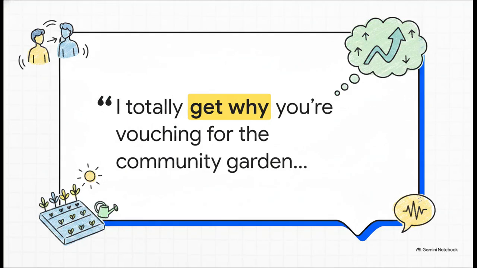So, we always open with empathy. Please, whatever you do, never start by bluntly saying, I disagree with you. It's way too harsh. Instead, hit them with something like, I totally get why you're vouching for the community garden. See? High emotional intelligence. Then, you just smoothly pivot to your choice with, however, looking at the bigger picture. You're gently guiding them to your side rather than dragging them into an argument.